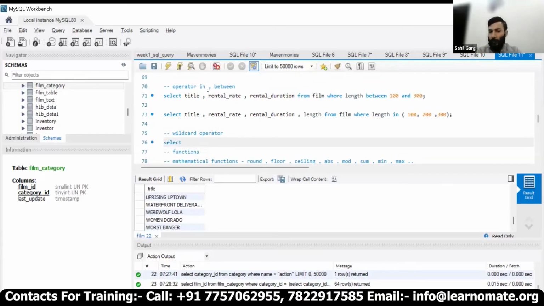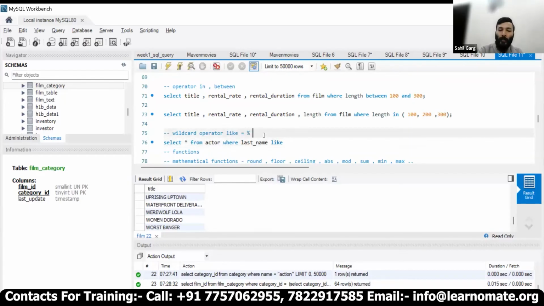Suppose I go with that example: select star from actor where last name like. So the operator which we use is LIKE. Inside this LIKE we use two values, which we call percentage and underscore.